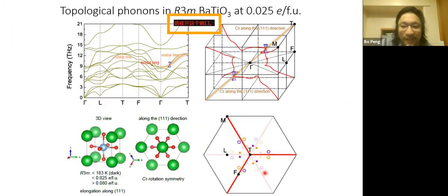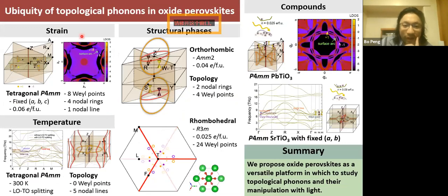And what we find is that these topological features are everywhere in oxide perovskites, in different compounds such as lead titanate and strontium titanate, in different structure phases such as the orthorhombic phase and the rhombohedral phase of iron titanate, and under different external conditions such as strain, temperature, and light. Most interestingly, the topological features can change. As we see here for the strain induced tetragonal phase, we can observe these three topological features, and they have a similar Fermi arc. And if we consider some structure phase transition, the topological feature will also be changed.